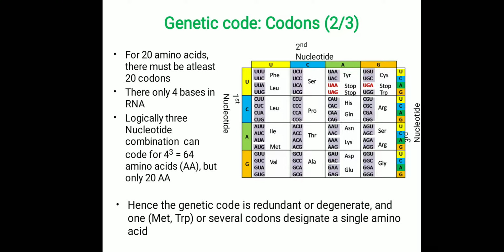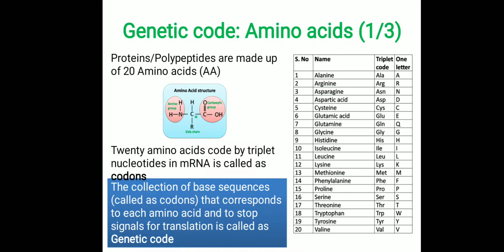Similarly, another amino acid coded by a single codon is tryptophan, UGG here. And similar to leucine, 6 codons code for the single amino acid serine.